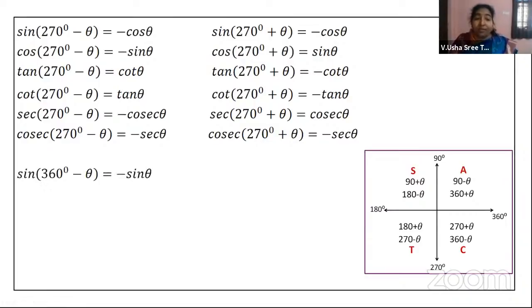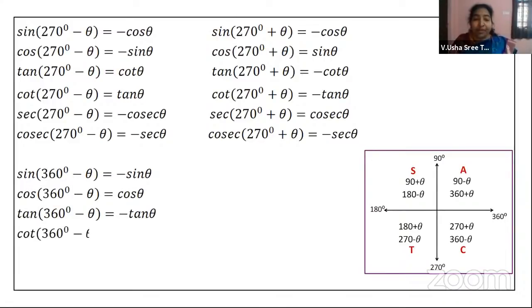Okay. Now 360 minus theta. 360 is 4 into 90, even multiple. So you will have the same function. And 360 minus theta, it is in the fourth quadrant. Therefore, what will be positive? Only cos and secant will be positive. All the remaining are negative. Okay. So look at this. 4 into 90.